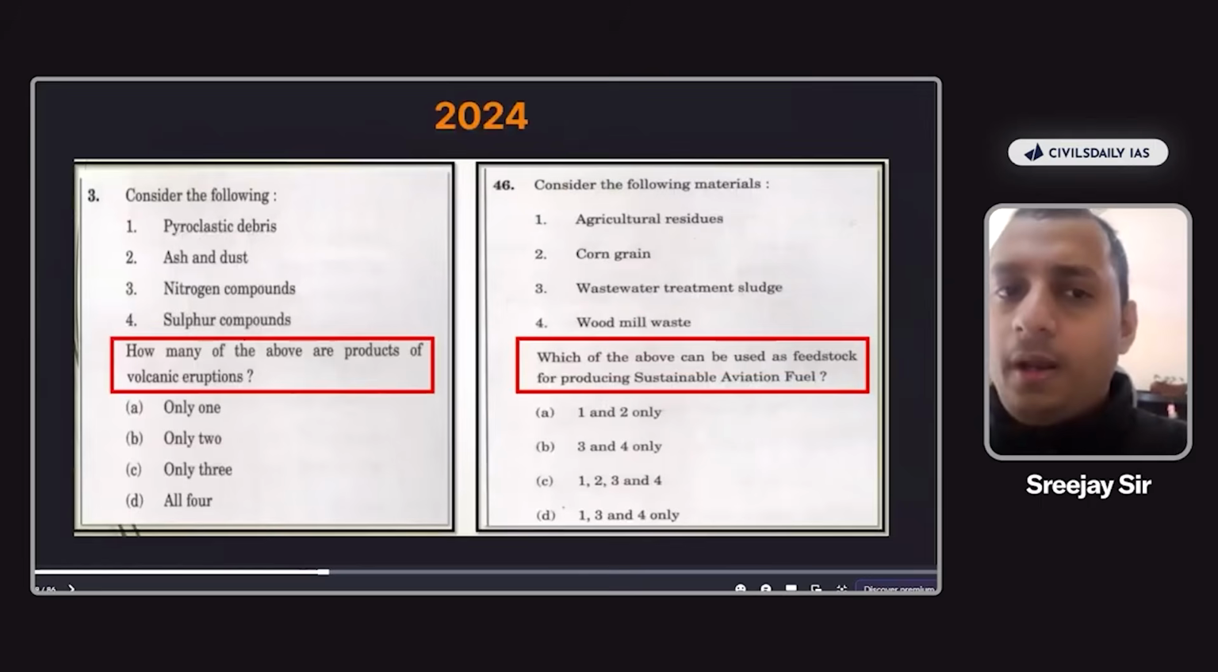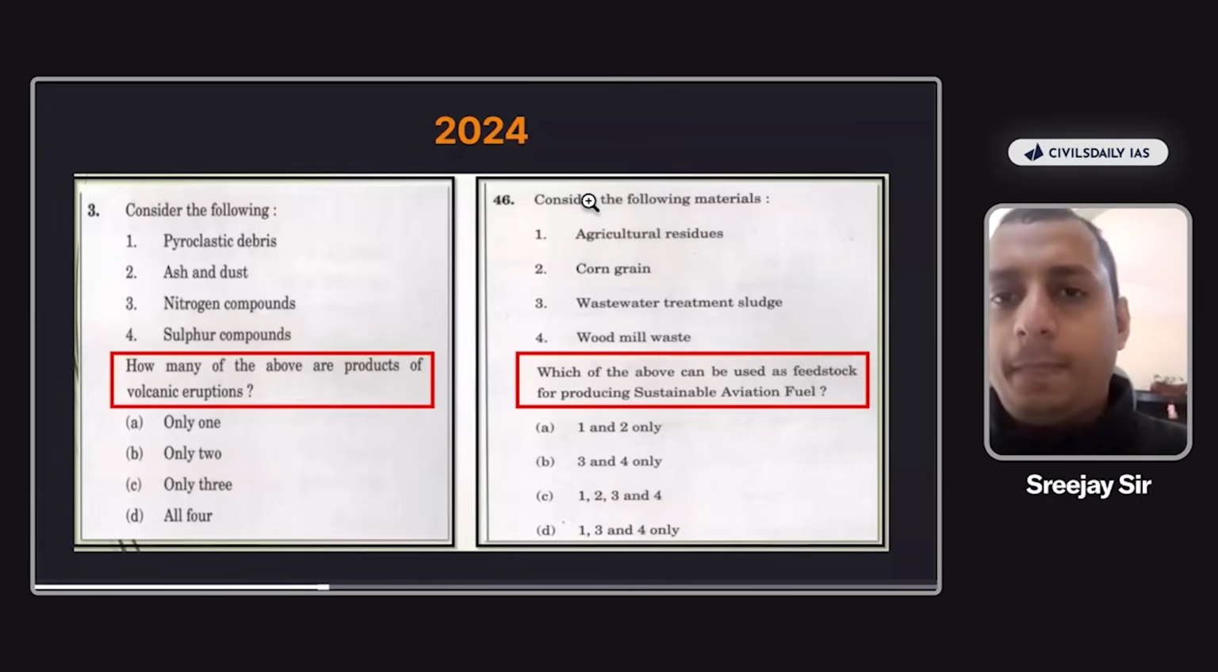Now here as well, how many of the above are the products of volcanic eruption? In both the statements, what logic can you use here? Both the statements were 2024 statements. Anyone? What can be the logic here? I should be saying quantity, quantity, quantity. So therefore, what will be the answer here? The answer here will be all 4, right? Because UPSC can never say that how many of the products are of volcanic eruption. Definitely all the 4 will be there because 0.001% will be there.